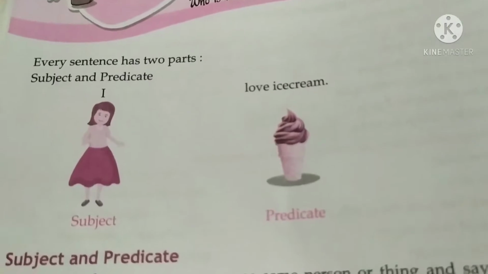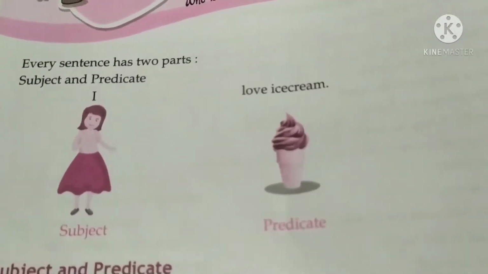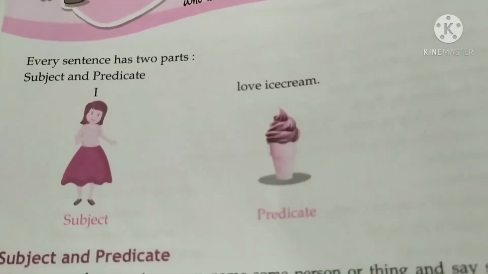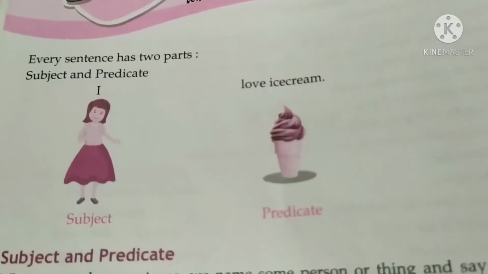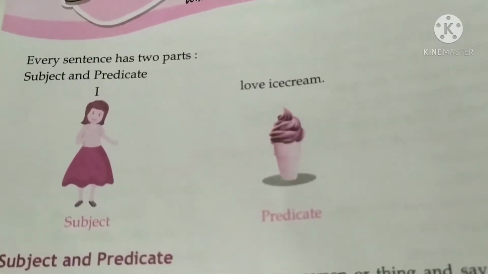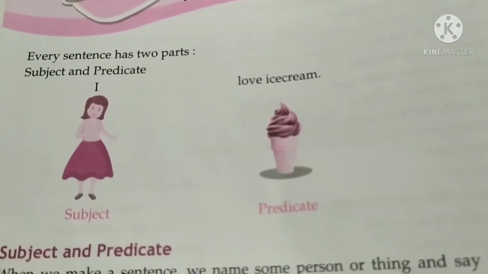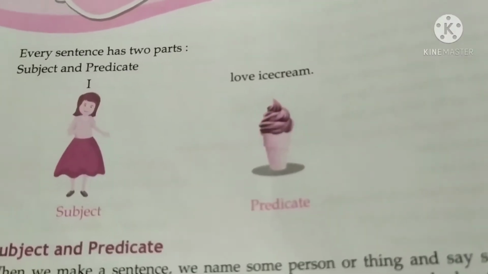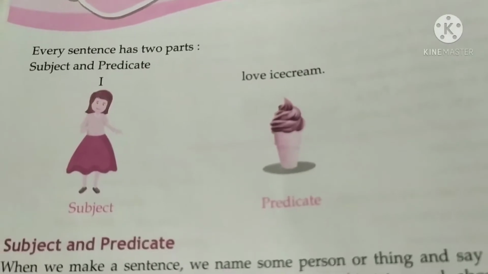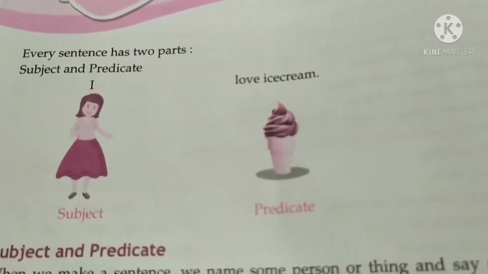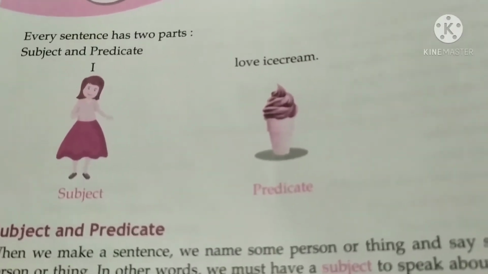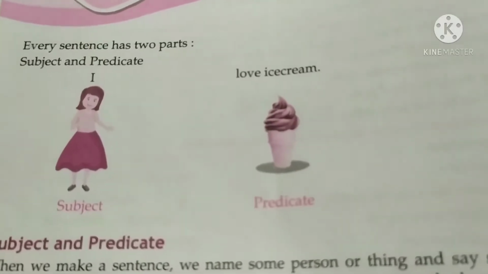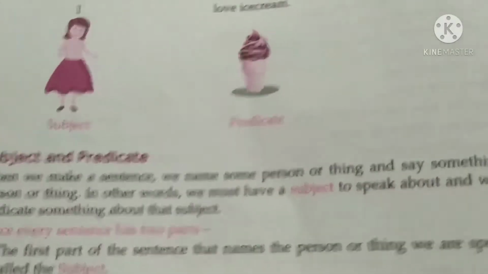You can see in your book also, I love ice cream. Here love is the verb. Who loves? I. So here I is the subject, and love ice cream is the predicate. So I hope this is clear.